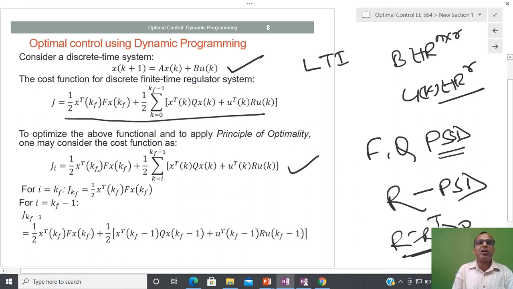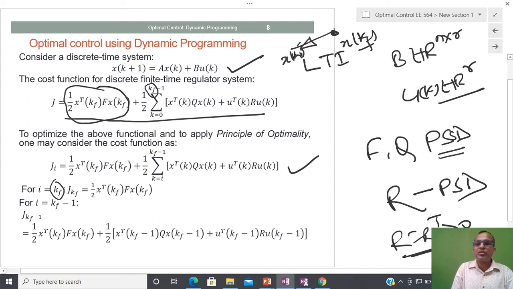And after that, now what I am going to do, I am going to start from the final stage. So kf is my final stage. So from kf I am going to start. So I have selected i equal to kf. So if i equal to kf, then this is the cost, because we are moving in the backward direction. Suppose I have to move from x(t0) to x(tf) or x(kf), you can write. So in place of tf I am writing kf. So x(k0) to kf I have to move.